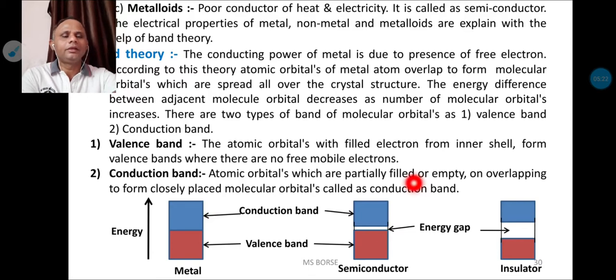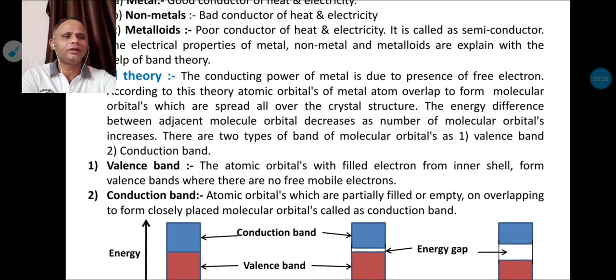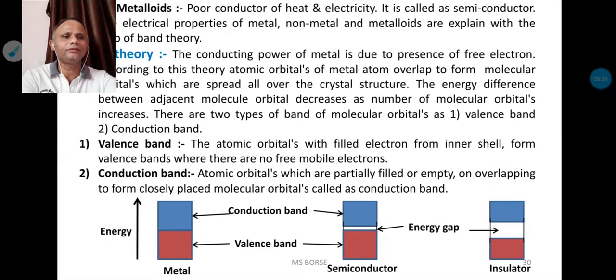But in the case of a non-metal, this is the conduction band and this red zone is the valence band, and there is an energy gap. This white area is the energy gap.